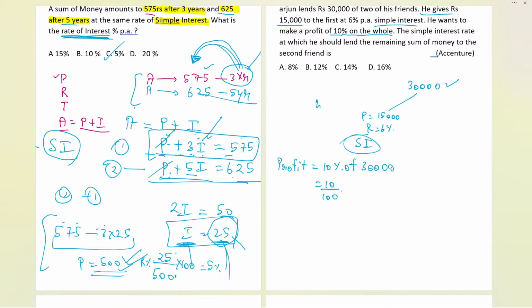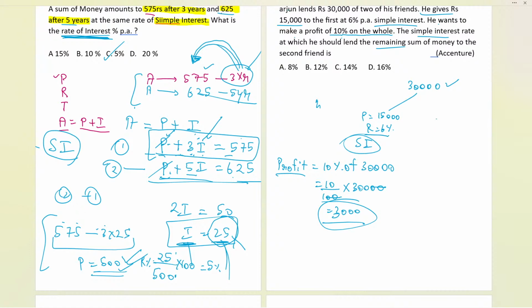10 by 100, of means multiply, and 30,000 we have over here. The zeros cancel, and it is 3,000. So that is the profit we are getting. 3,000 is the profit. Now here, he wants to make a profit of 10%. Arjun is lending, and he wants to make a profit of 3,000.